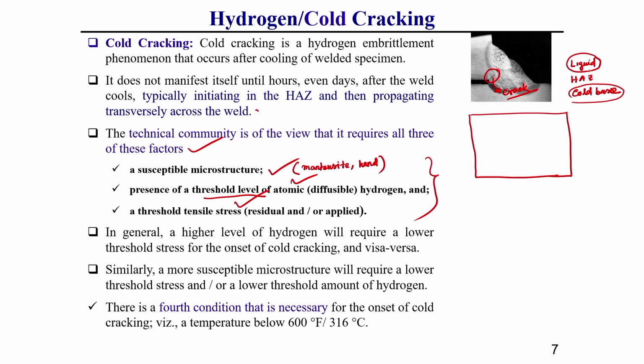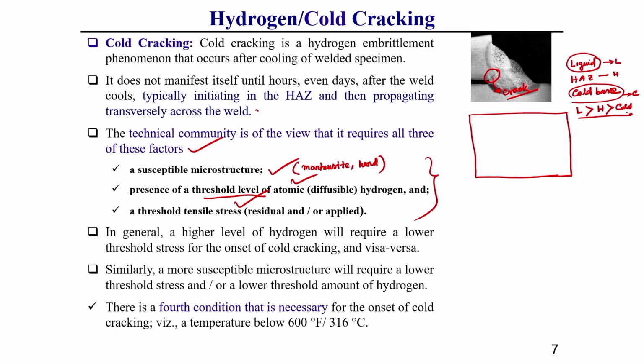That means, you can write L for liquid, H for heat affected zone, and C for cold material. So, always keep in mind, hydrogen absorption capacity is more in the liquid, then the heat affected zone, then what is called the cold base material zone.